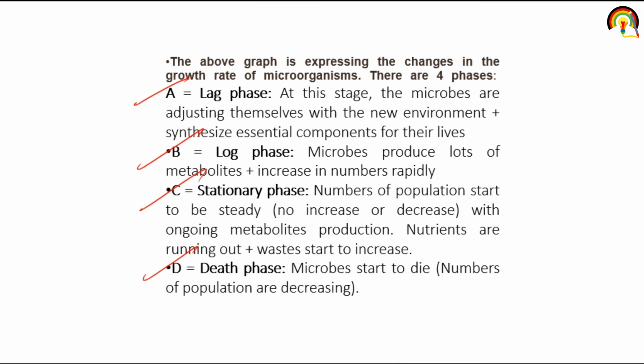Then there is the stationary phase. Stationary means no increase, no decrease, static. So the population number starts to be steady. With ongoing metabolic production, nutrients are running out and waste starts to increase. So death rate and birth rate are almost equal, no increase, no decrease. And in the death phase, the number of the population is decreasing because the growth medium is declining.